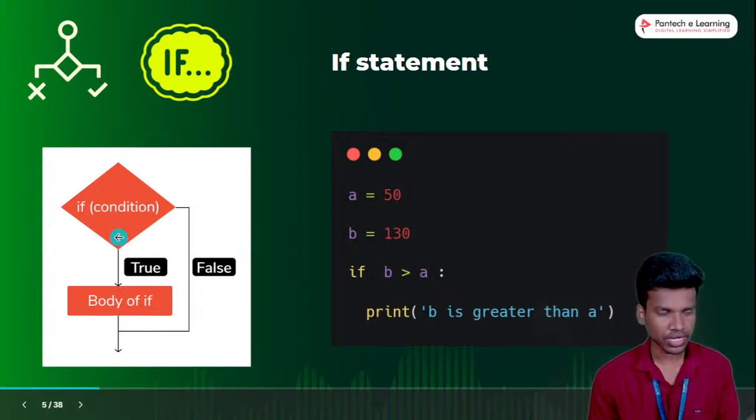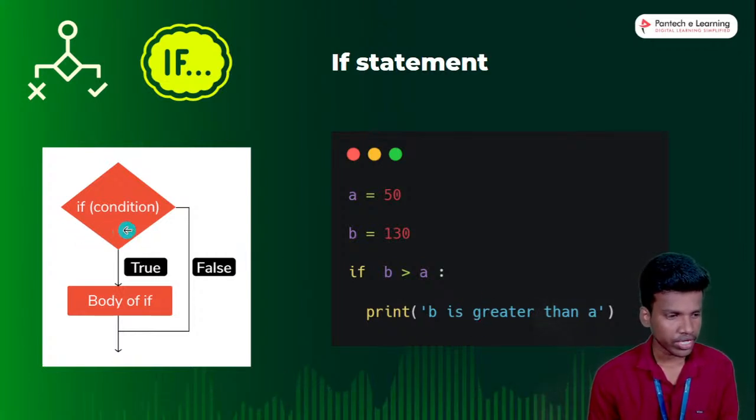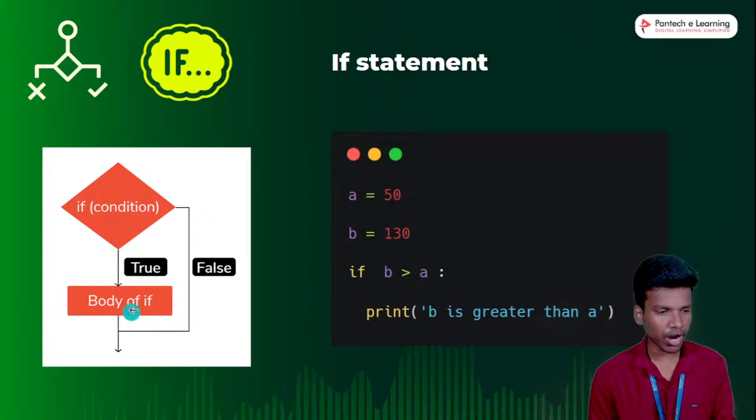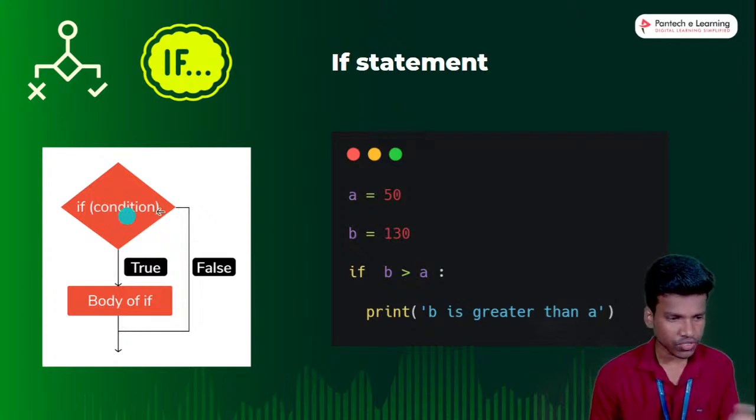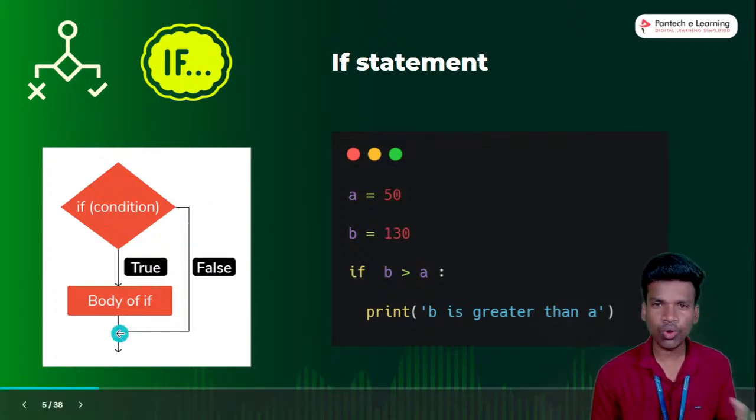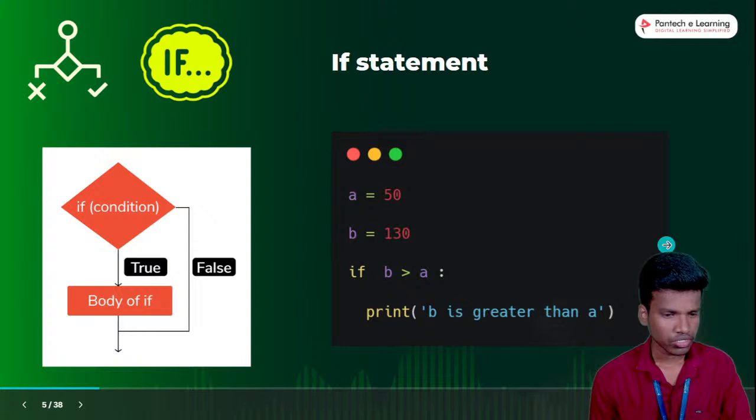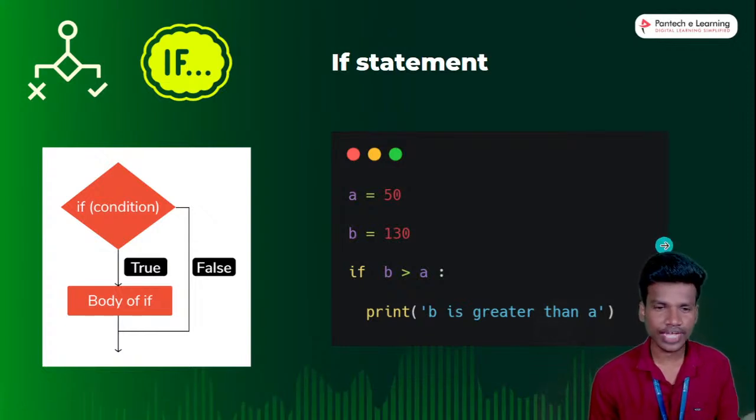Same like that in this diagram also, we will create the condition. This condition is showing like that. So if the condition is true, automatically the body of if, in this statement is the body of if, will be executed. Once the condition is false, move on to the outer, like no output will come. So that is the example for if statement, right? First I will explain all, then I will show the example.